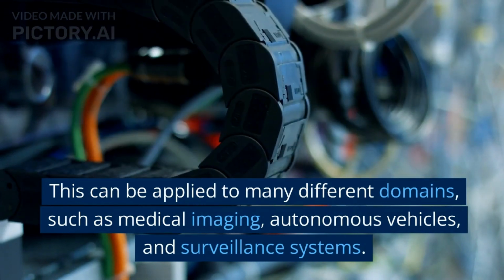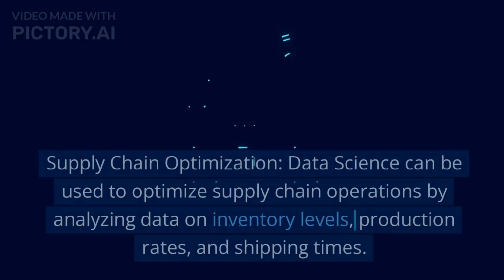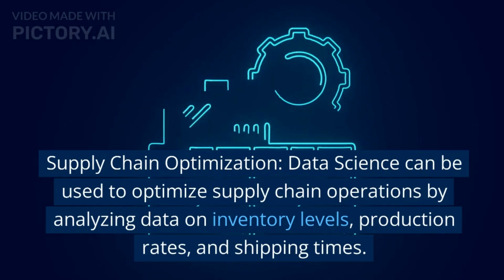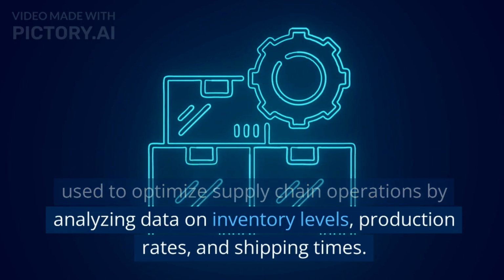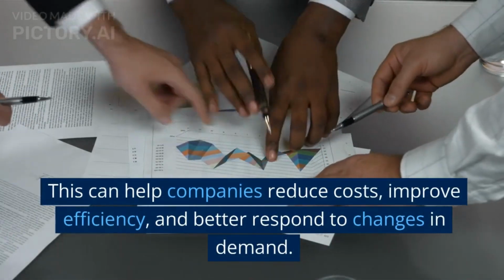6. Supply chain optimization. Data science can be used to optimize supply chain operations by analyzing data on inventory levels, production rates, and shipping times. This can help companies reduce costs, improve efficiency, and better respond to changes in demand.